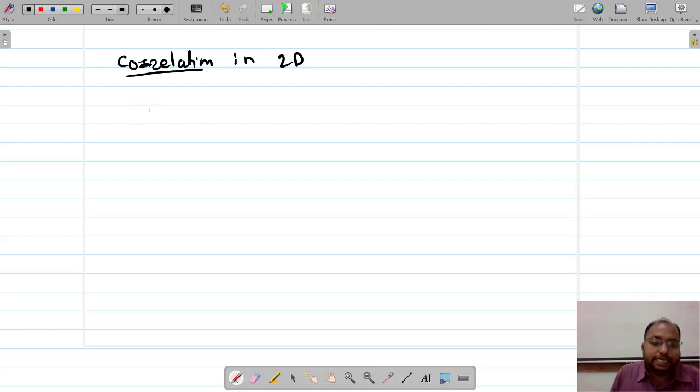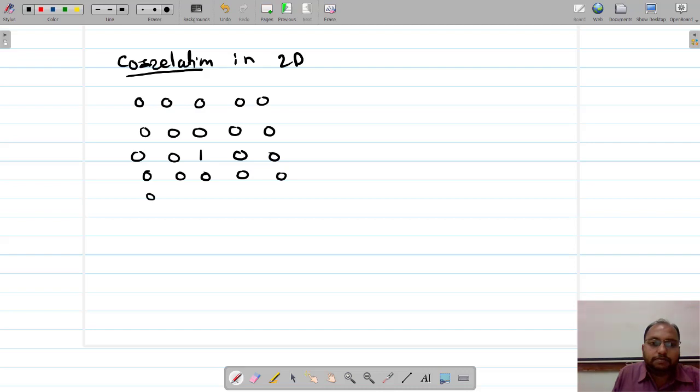Let us say there is an image having values 0, 0, 5, and let us say this is 1. We'll understand with this example. Right now a 5 by 5 image is there, so this image is of size 5 by 5.